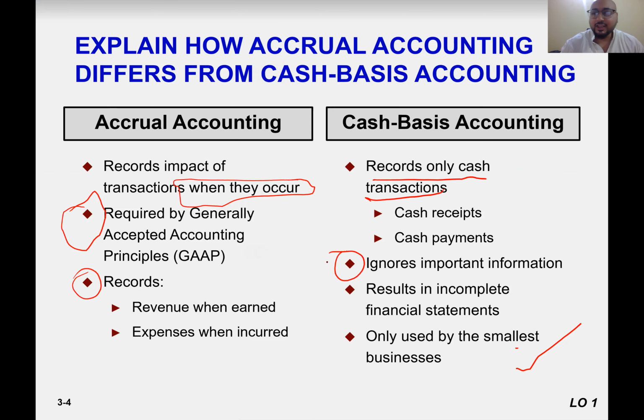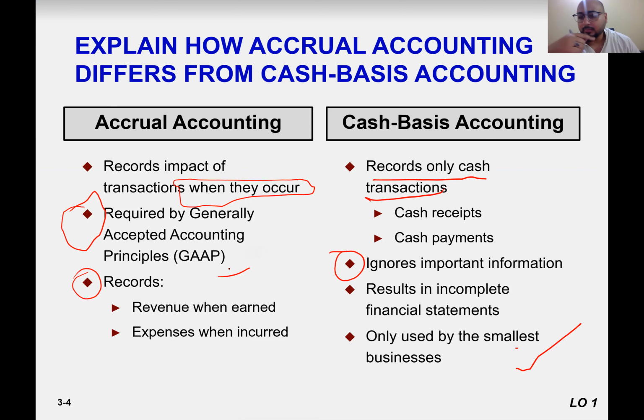Cash basis accounting is not required by law. Generally, small businesses don't have much money to hire special accountants or auditors, or they don't need to file with the stock exchange. They don't need to provide information to the public about their financial statements, so they just ignore this important information.